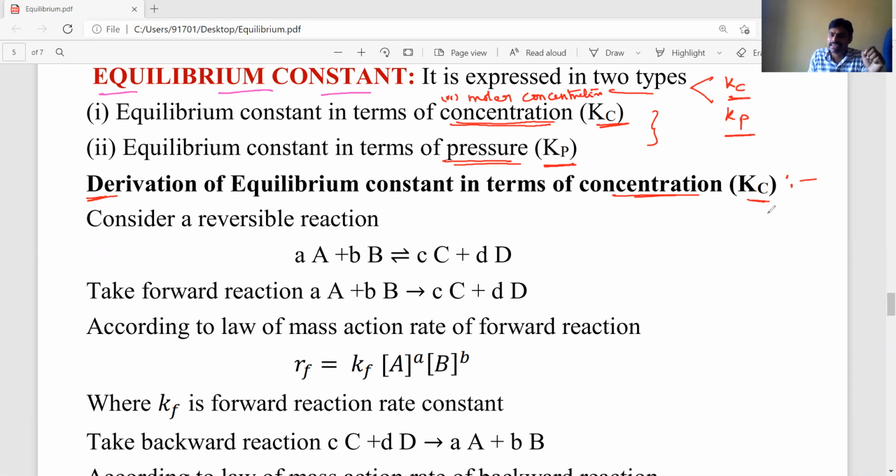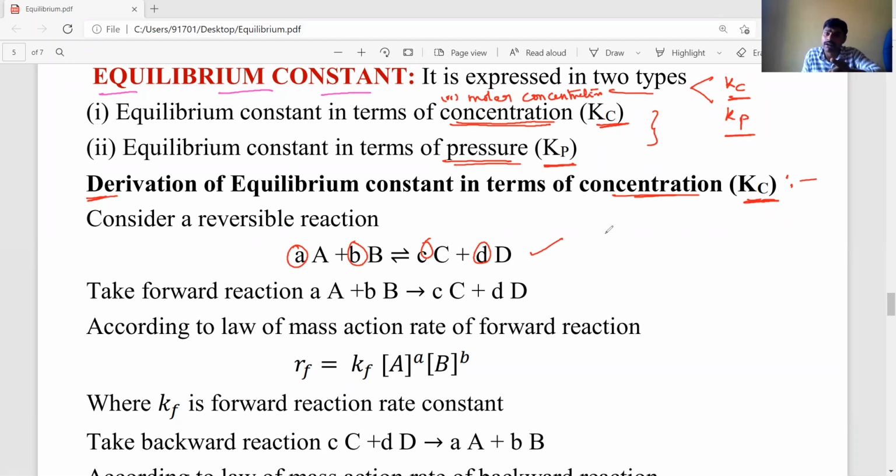So to derive the Kc value or Kc formula, I am considering one reversible reaction, because only in reversible reactions does the equilibrium state exist. Okay, students. So consider a reversible reaction, aA + bB converted into cC + dD, where small a, small b, small c, and small d are the stoichiometric coefficients of capital A, B, C, and D respectively.